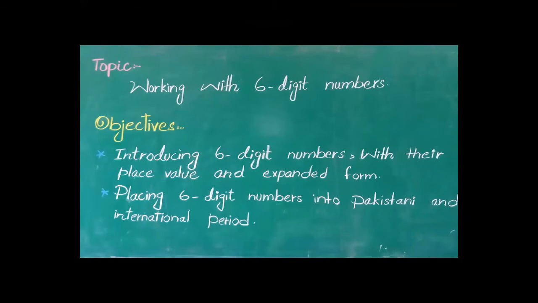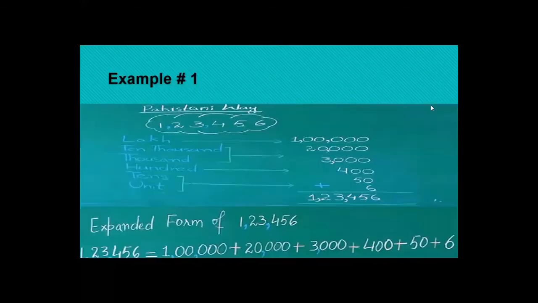Now look at your screen. Your topic is working with 6-digit numbers, and the objectives are here. Number 1 objective is introducing 6-digit numbers with their place value and expanded form. And number 2 is placing 6-digit numbers into Pakistani and international periods. Now come to the next slide. Example number 1. Also open your book at page number 2.